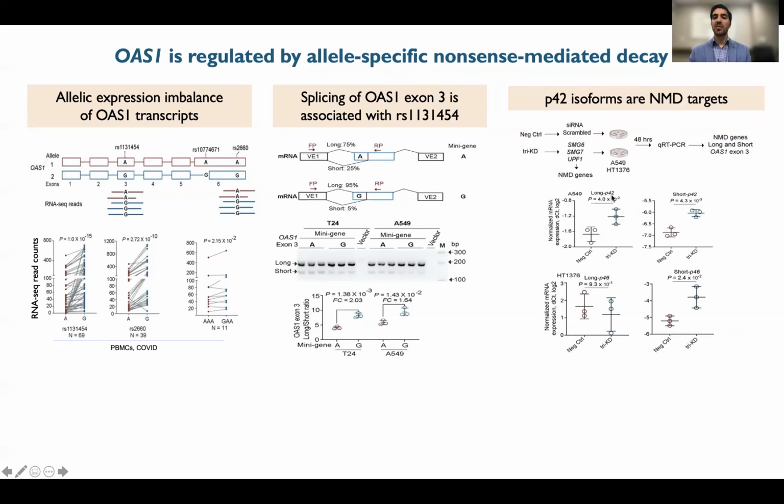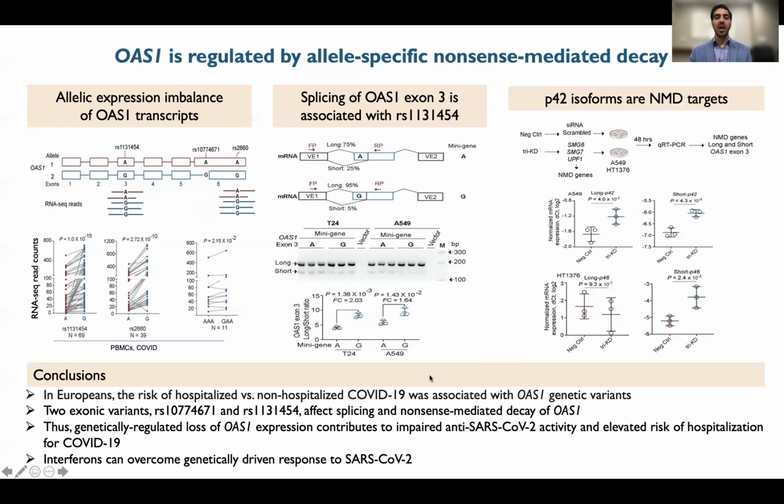With further analysis, we found that knockdown of nonsense-mediated decay leads to upregulation of long as well as short p42 compared to long p46. p42 is present in the presence of the risk allele, suggesting that loss of expression in the presence of the risk allele, particularly p42, is due to nonsense-mediated decay.